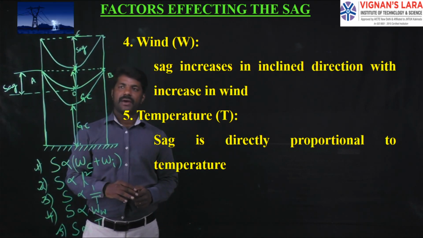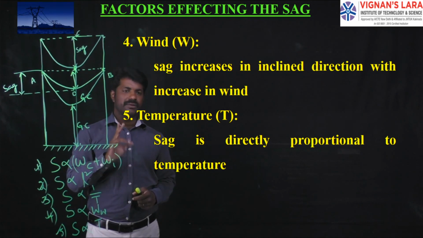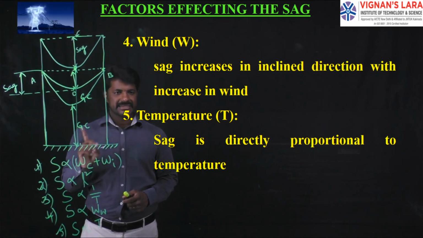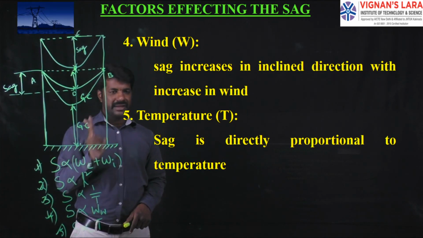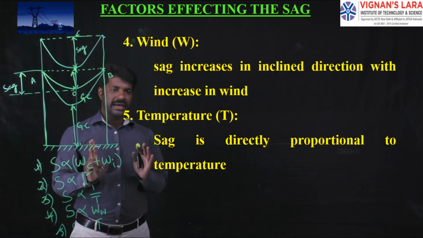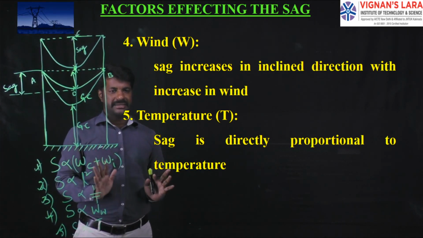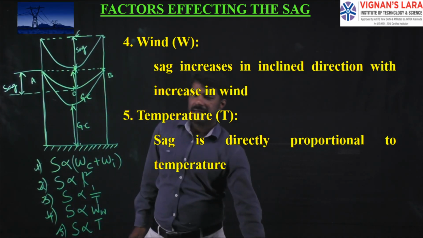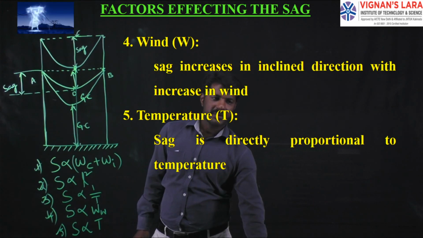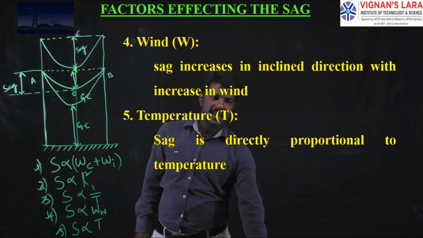So we have to derive the magnitude of the sag with two case studies. The first case study is whenever the supports are at equal heights, and the second one is whenever the supports are at unequal heights. So we are going to see the derivation regarding the sag with equal supports and sag with unequal supports.